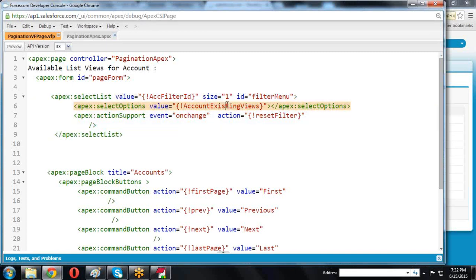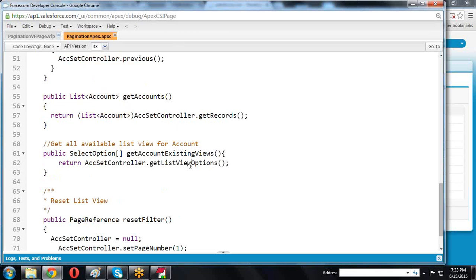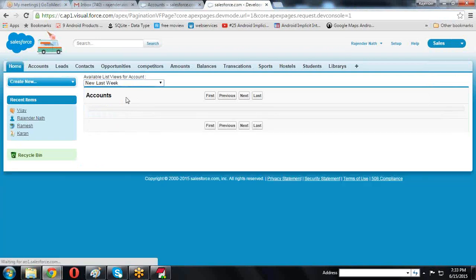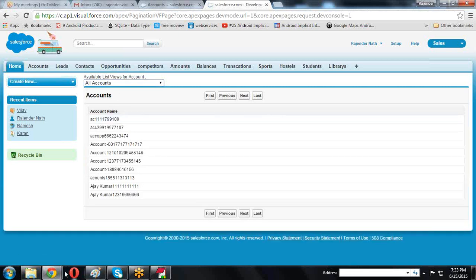Here the account existing views are nothing but the list view options method is internally calling, and it is dynamically retrieving all the predefined values. Now whenever we are selecting like this, the page is again navigating to the current page, the first page only.